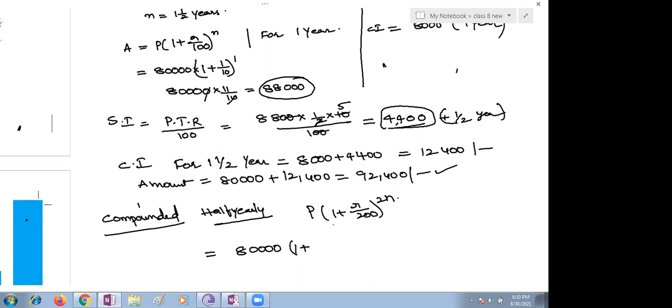Then using that amount, you make simple interest and get interest as 12,400. You add it to your amount and it becomes 92,400. That is one case. The second case is given as compounded half yearly. Substitute in your formula, children. Our rate of interest, how much is given? 10.